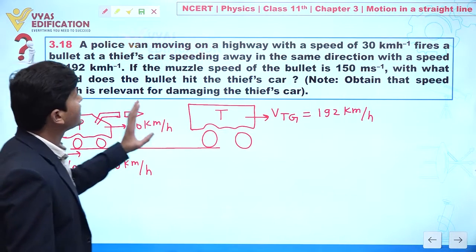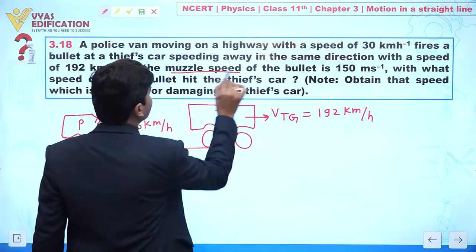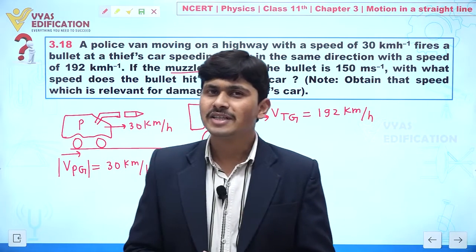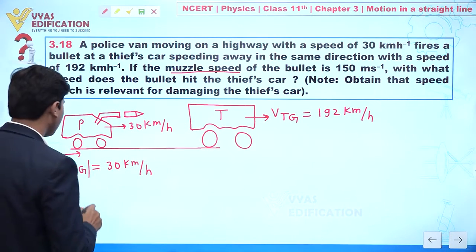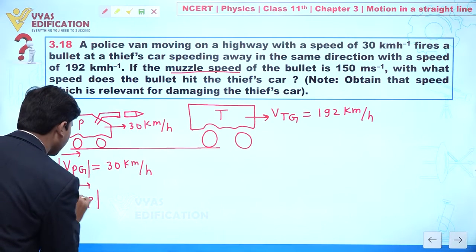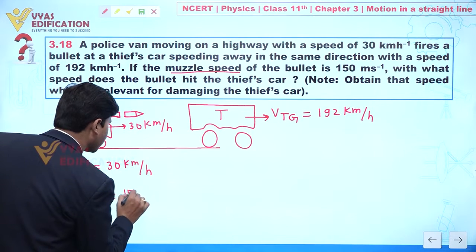If the muzzle speed of a bullet is given, what is the meaning of muzzle speed? Muzzle speed means the velocity of the bullet with respect to the policeman. This is given to you as 150 meter per second.